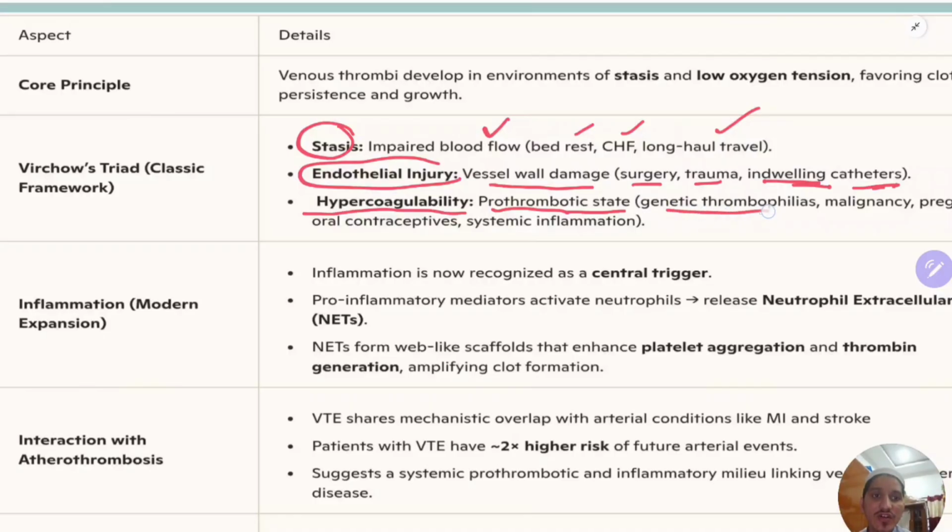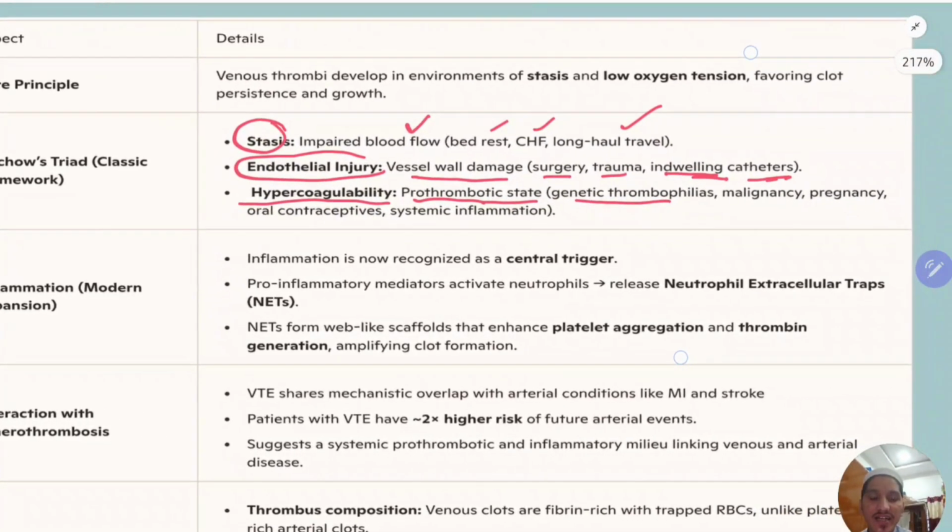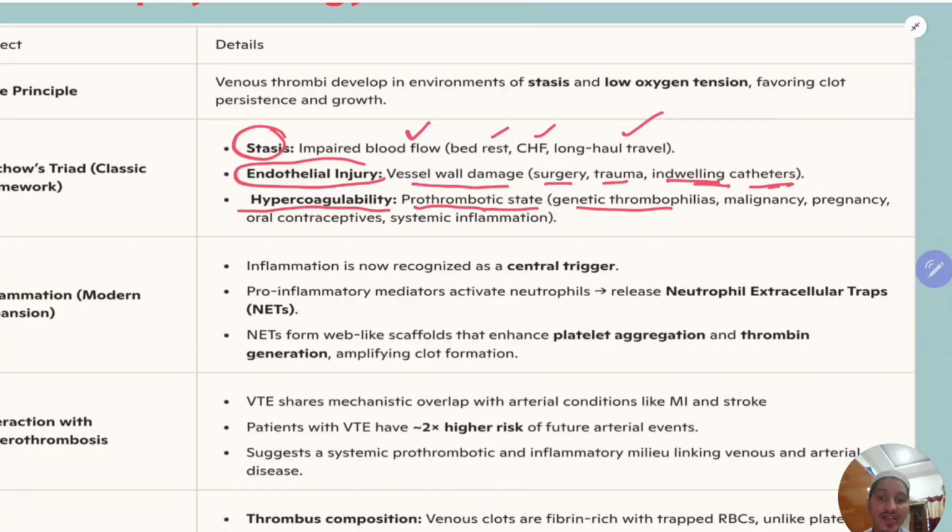Seen in genetic thrombophilias like factor V Leiden and deficiencies of the naturally occurring anticoagulants in the body, like antithrombin III, protein C, protein S. So these are known as genetic thrombophilias. Malignancy is also a prothrombotic state. Pregnancy, oral contraceptives, hormonal therapy, and systemic inflammation.